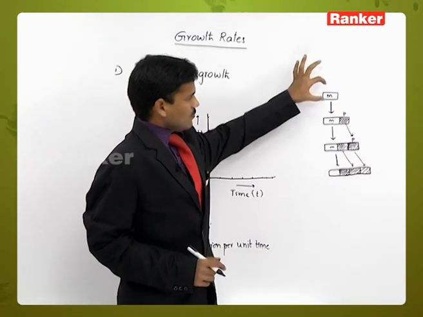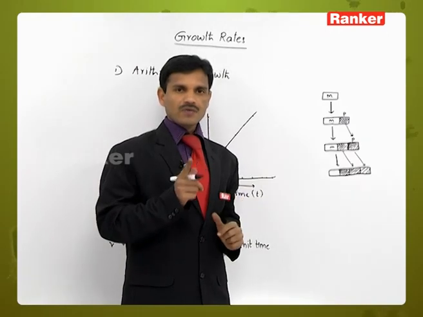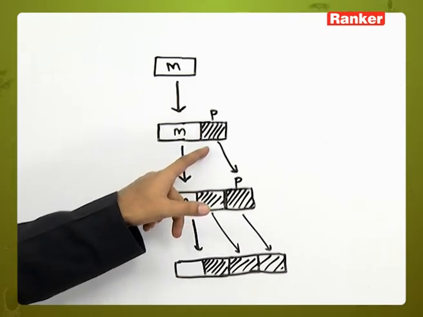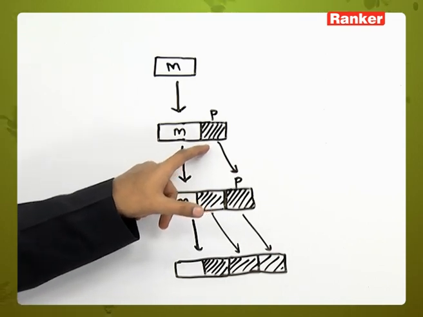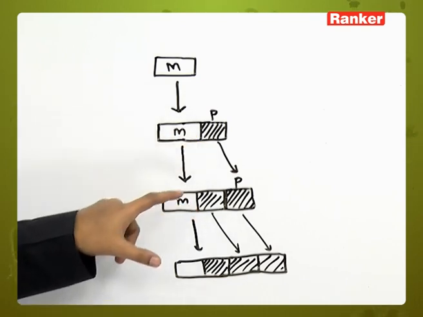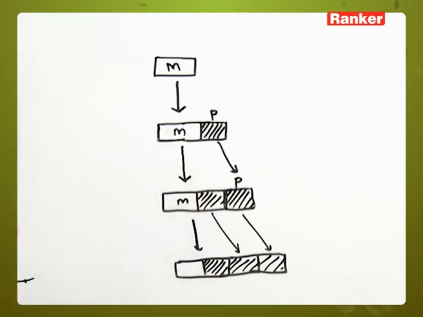So one cell is dividing into two cells, and out of the two daughter cells only one is capable of dividing, and the other is differentiated as a permanent cell. It loses its meristematic activity, becoming a permanent cell. Next, it divides into two cells, and out of the two, one becomes a permanent cell.